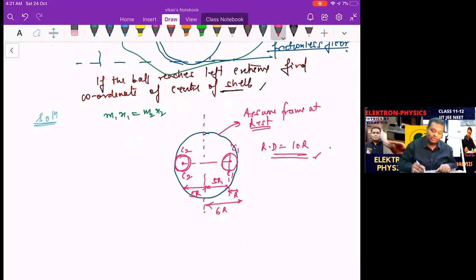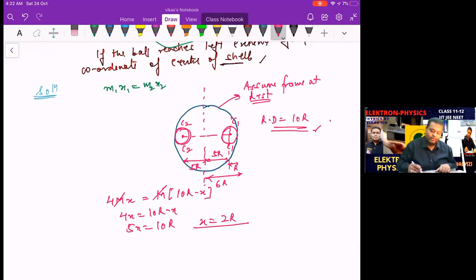And what is the mass of the first particle? 4m, that is for the center of the shell. So 4m into x is supposed to be equal to the second particle. The second particle is the ball, the mass is m, into the relative distance minus x. So the relative distance is 10r minus x. Let m and m cancel, we get 4x equal to 10r minus x, so 5x equal to 10r. So we get x equal to 2r. And what is x? x is the shift in the center of the shell.